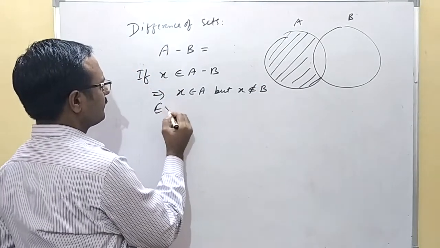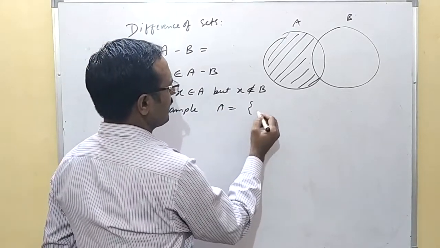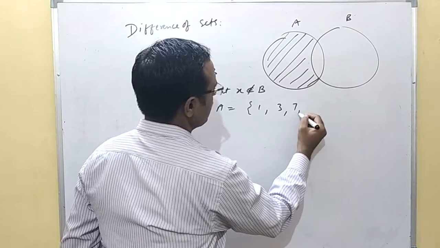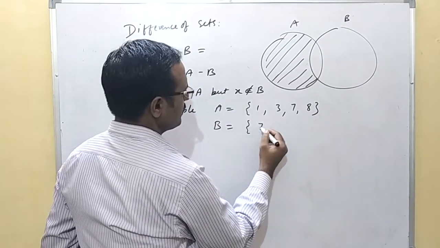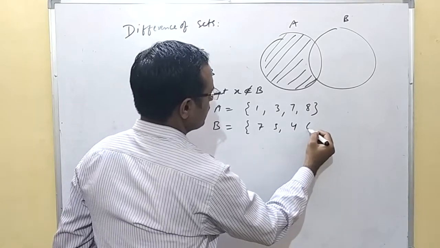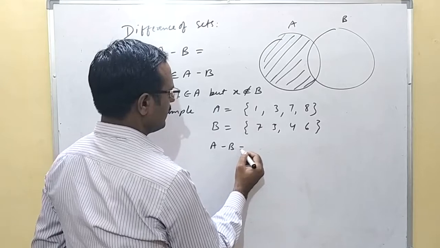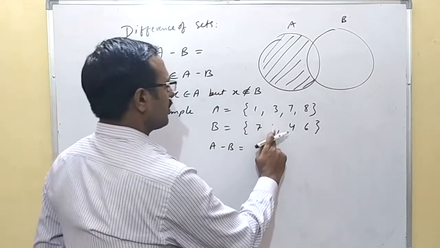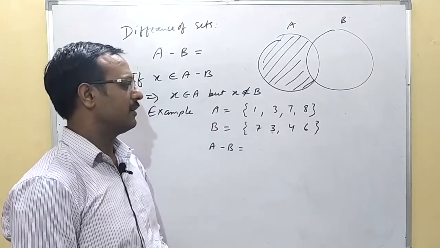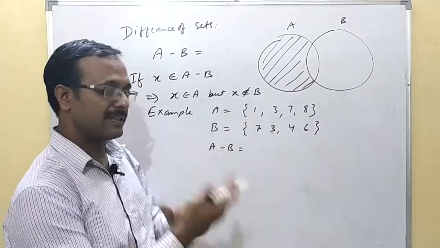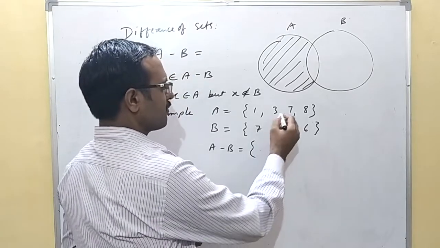Example, suppose A has elements 1, 3, 7, 8. Let B be 7, 3, 4, 6. Then A minus B will be those elements of A, leaving the elements of B. So which elements do you have to leave from A?